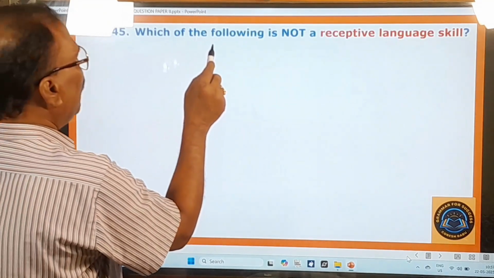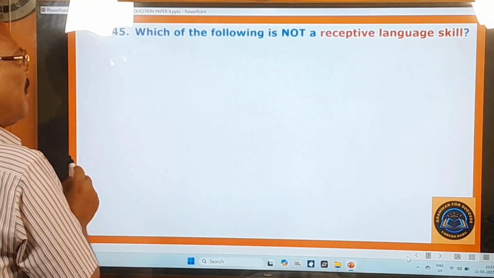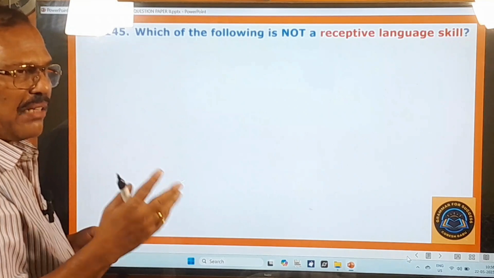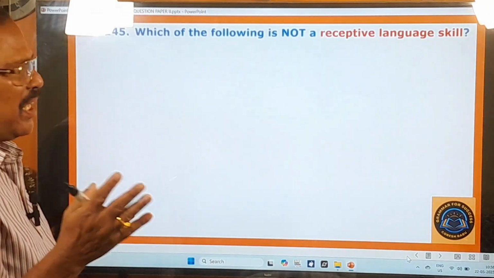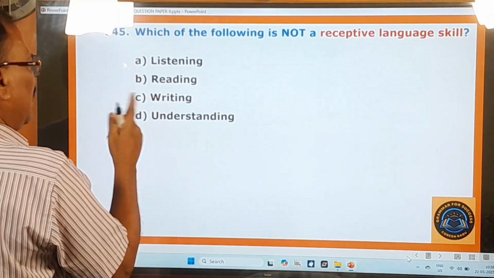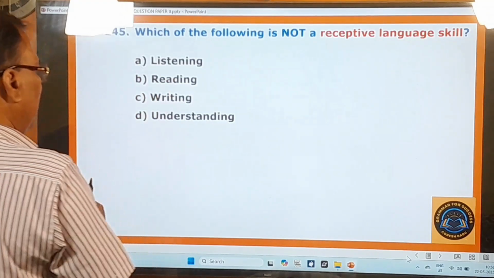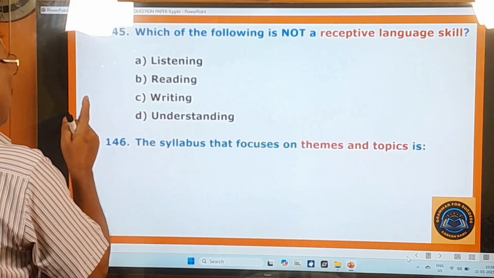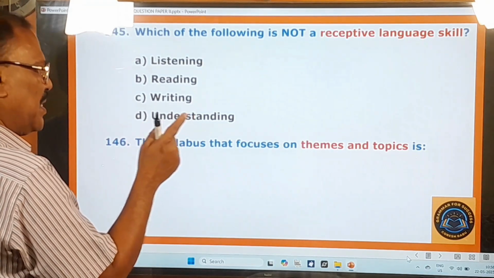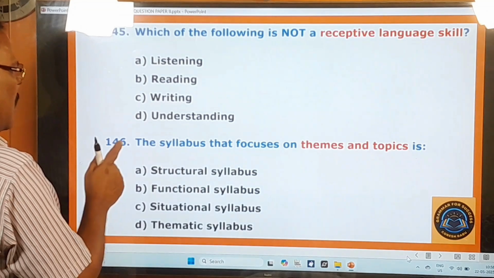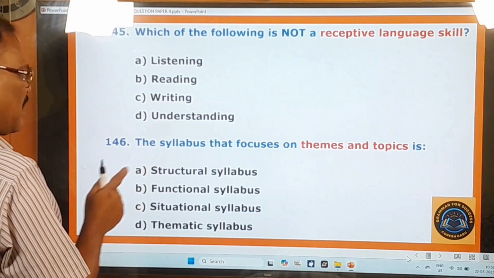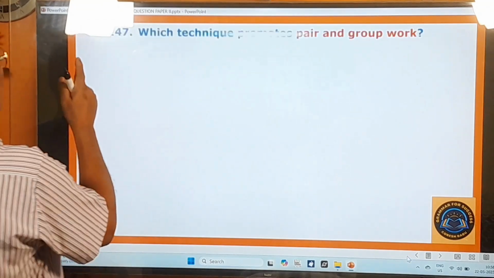145th question. Which of the following is not a receptive language skill? So about the receptive language skills and productive language skills, you know very well. Therefore, you don't worry about this question and look at the options given. Listening, reading, writing, understanding. 146th question. The syllabus that focuses on themes and topics is structural syllabus, functional syllabus, situational syllabus, thematic syllabus. 147th question.